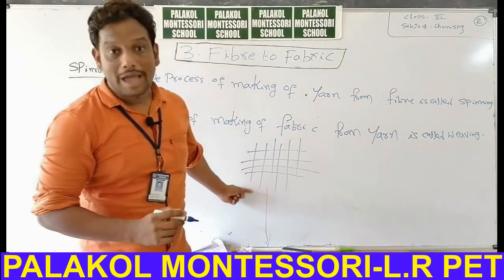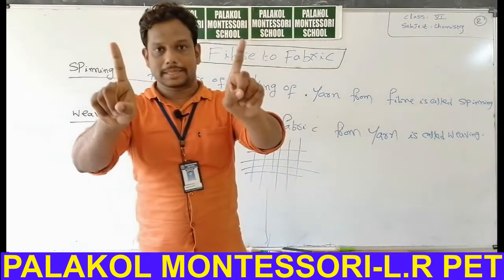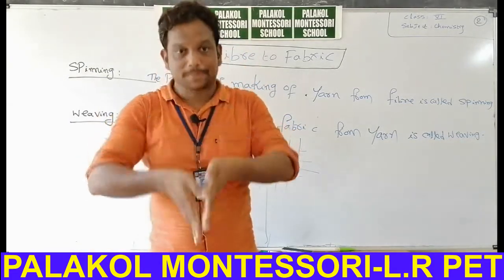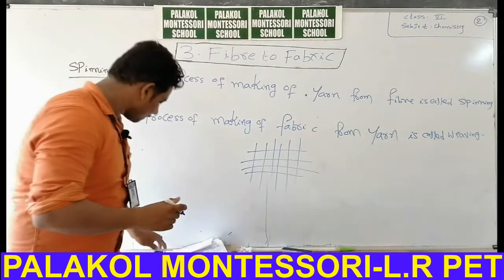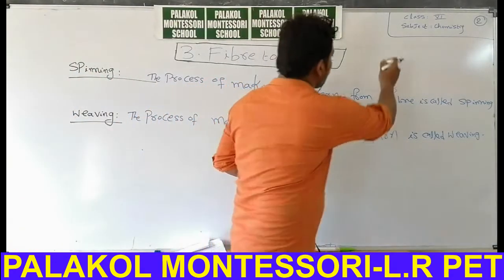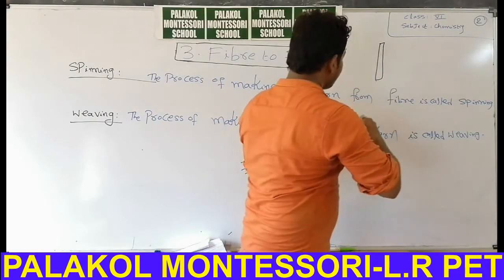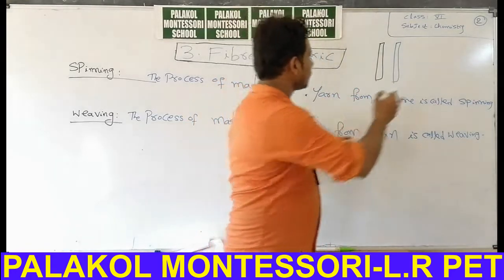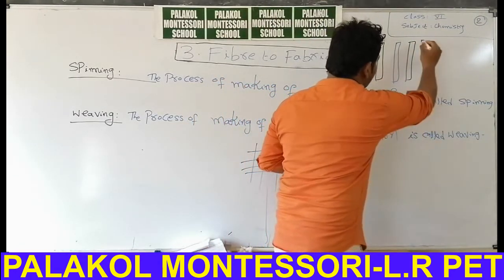This is called fabric. Say for example, take two different color paper strips. I will explain with this particular concept. One is black in color, another is blue in color.